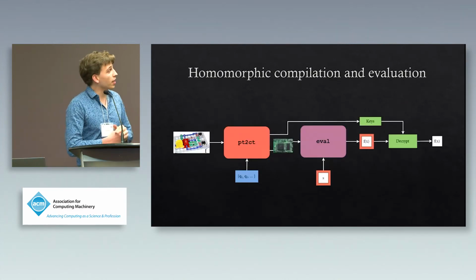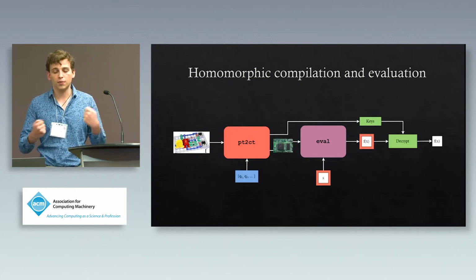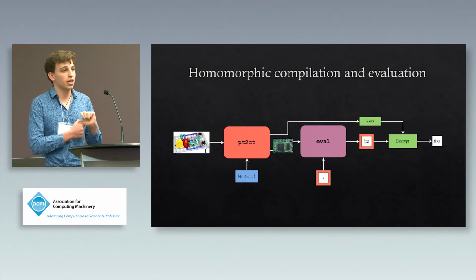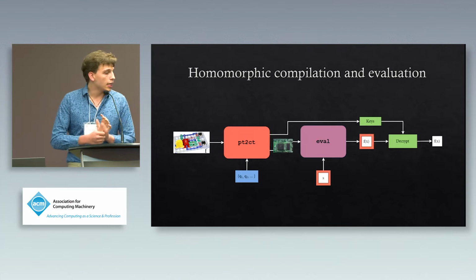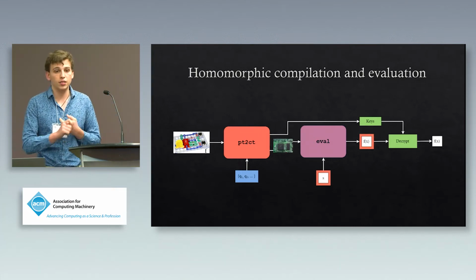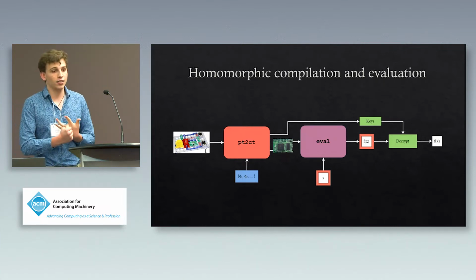But here we can see ALCHEMY's plaintext-ciphertext compiler at work. The PT to CT, the plaintext to ciphertext compiler, gets that simple computation on plaintext, as well as this pool of parameters, Q1, Q2, etc. And it outputs two things. It outputs the keys that it generated during the compilation process, as well as the more complicated computation on ciphertext.